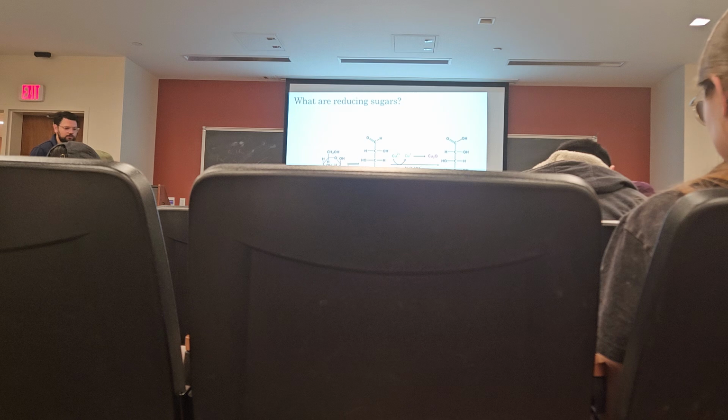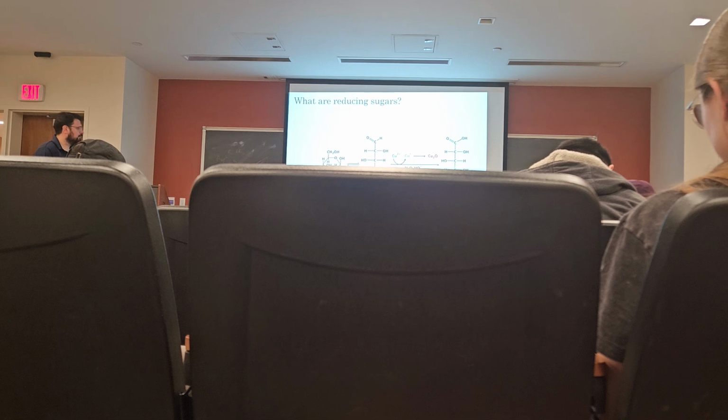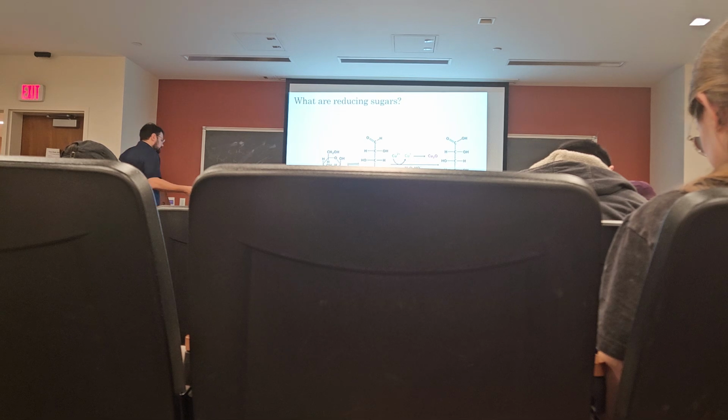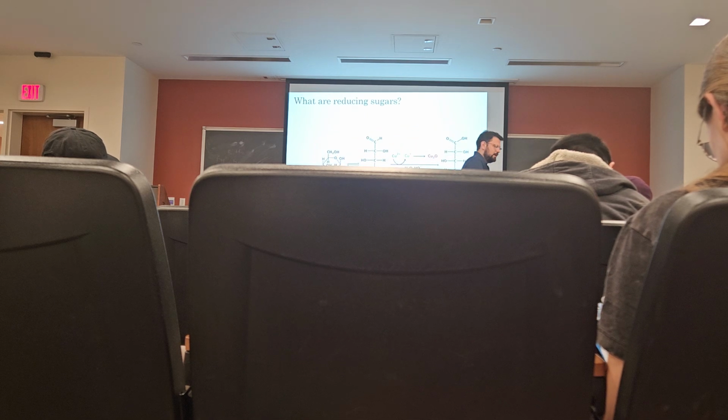And what this was used for originally was actually as a test for diabetes. If glucose is present, it will reduce copper 2+ to copper 1+, which then reacts with oxygen and forms a colored substrate. And this color could be measured. So if there was a lot of glucose in the urine, well, you can take a sample of urine from a patient and mix it with this Fehling's solution. If the color changed significantly, well, now you know that there was a high amount of glucose in the original sample, in other words, in the urine of the patient. So chances are they had diabetes.